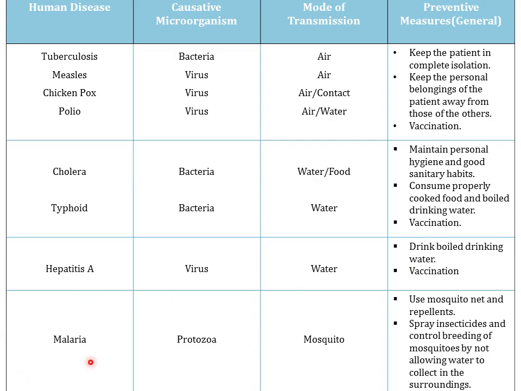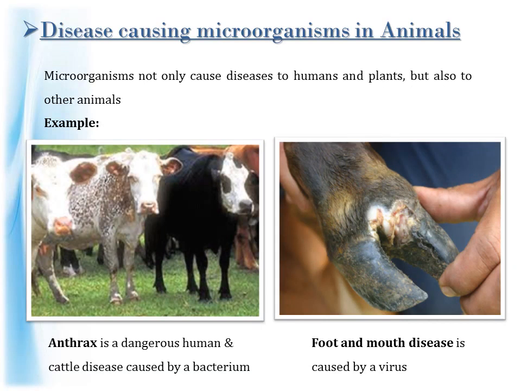The last one is malaria. It is caused by a microorganism called protozoa and is transmitted through mosquitoes. How can we prevent malaria? We can use mosquito nets and repellents, spray insecticides and control breeding of mosquitoes by not allowing water to collect in the surroundings. So we have already discussed the diseases caused by microorganisms in humans. Now we will study the disease causing microorganisms in animals.